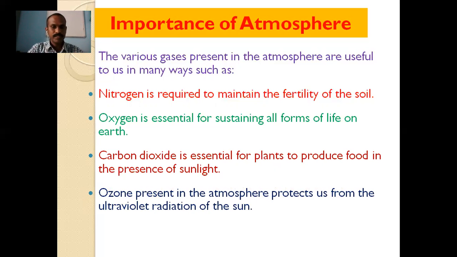Then ozone present in the atmosphere protects us from the ultraviolet radiation of the sun. We have studied in detail about ozone layer degradation and how ozone is useful for us.